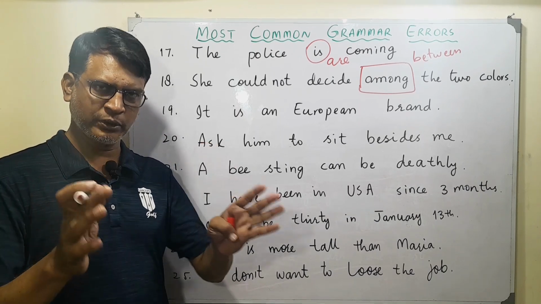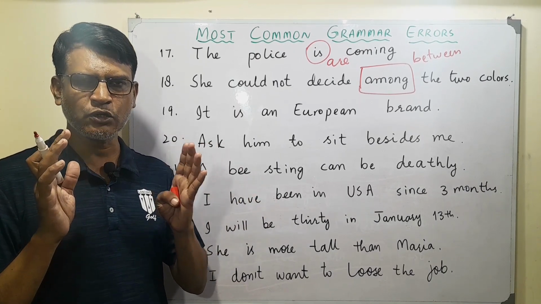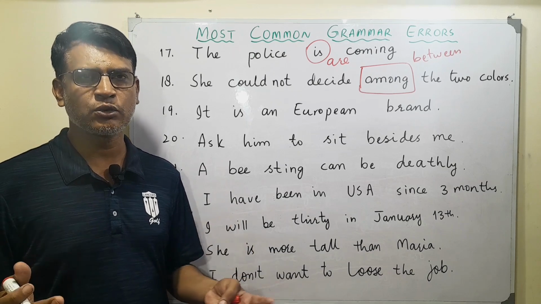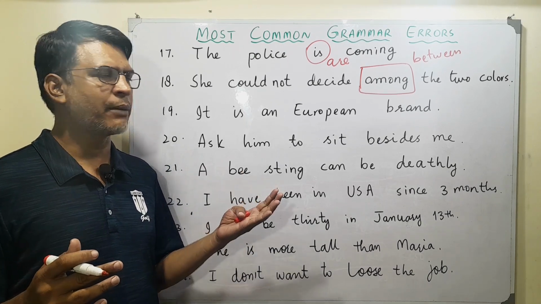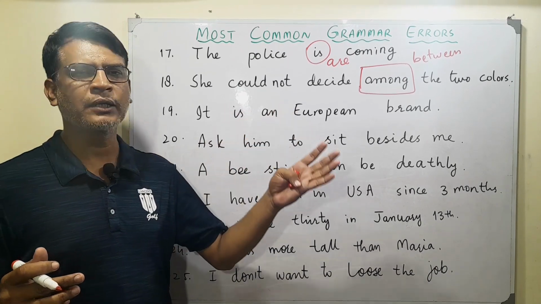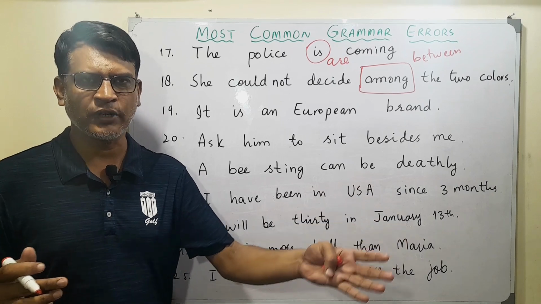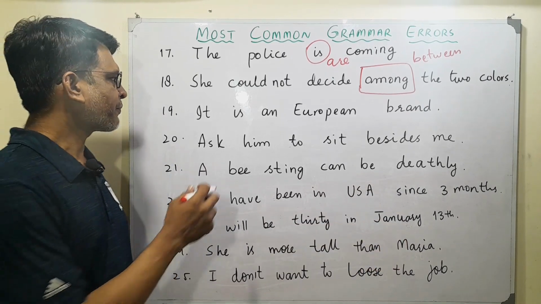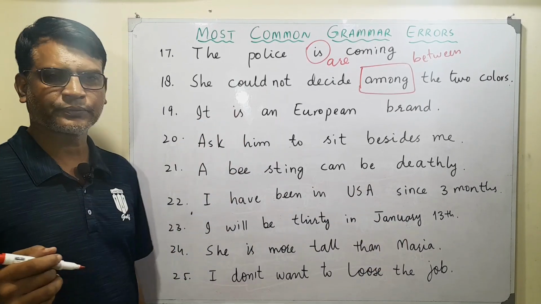So when there are two things, use between. When there are more than two things, then you can use among. For example, she could not decide among many colors, a lot of colors. That would be right.